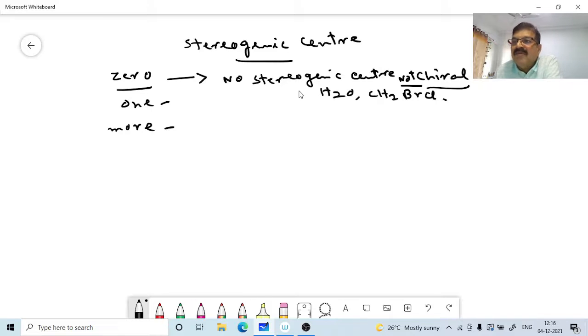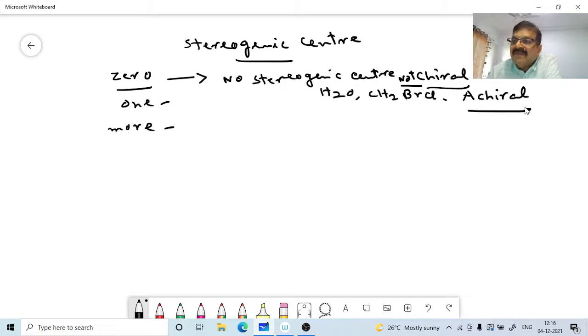Water, CH2BrCl, etc. have no stereogenic center and they are achiral molecules. This is a general rule, and generally it is correct, but there are exceptions to it.